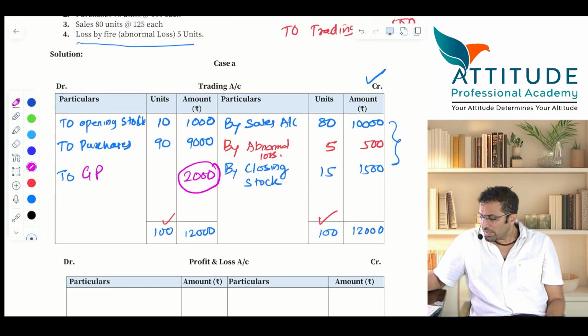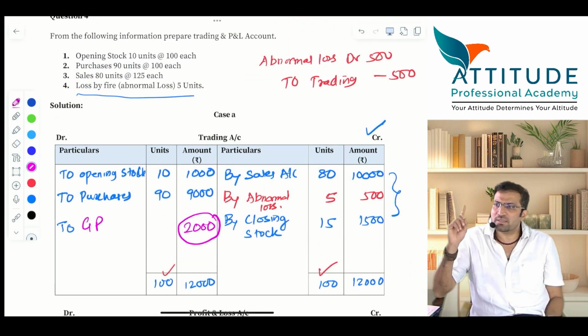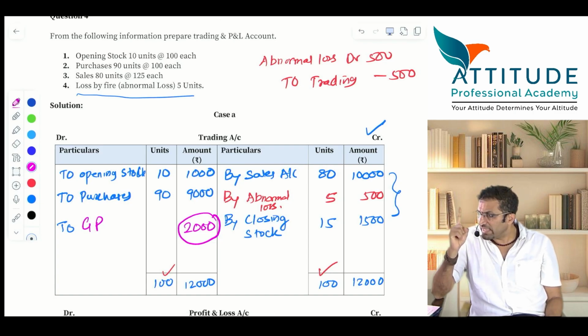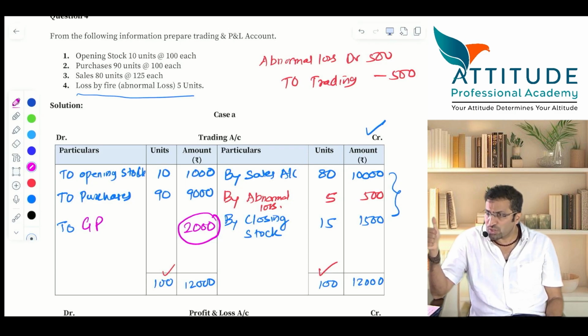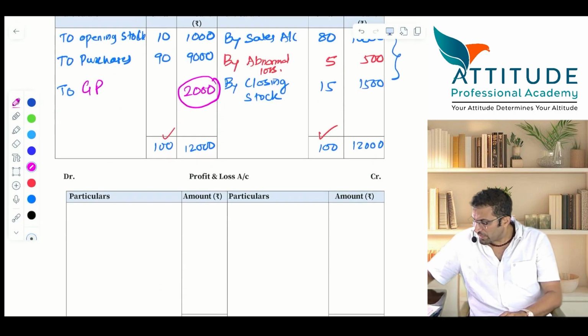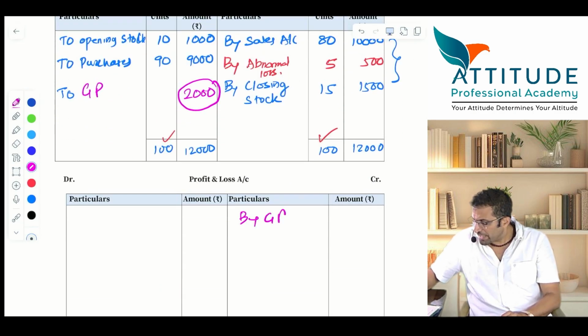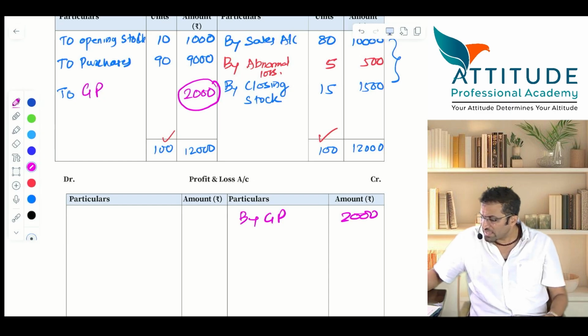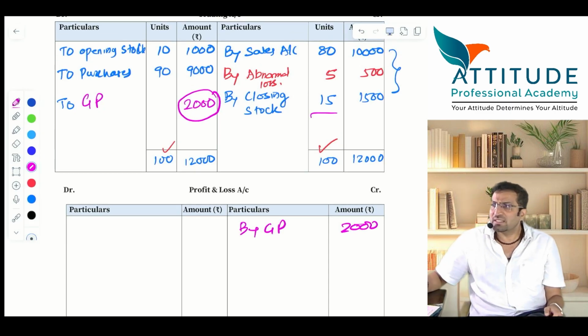Now, please answer this. I'll ask you some questions. Answer it carefully. This is very, very interesting. Opening stock account gets closed. You have already closed the trading account also. Opening stock is closed. Purchase account is closed. Sales account is closed. Trading account is closed. Because GP you have already passed, the GP account is left. So GP also will close. It will come here by GP. The GP account is also getting closed. What is left is closing stock, which will come in the balance sheet.